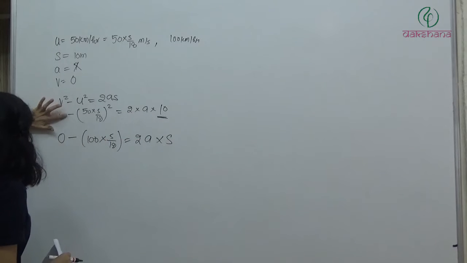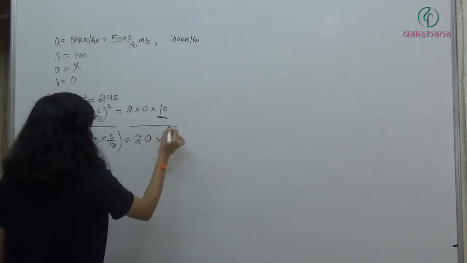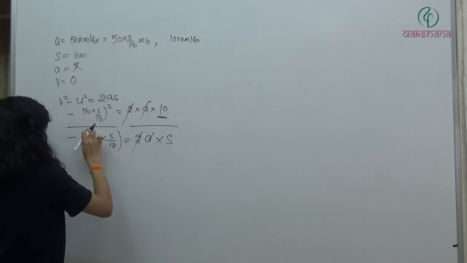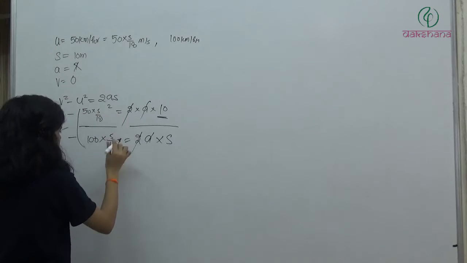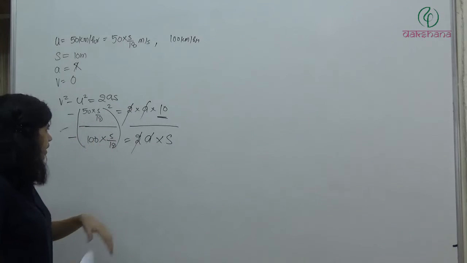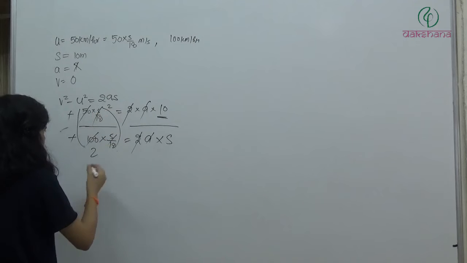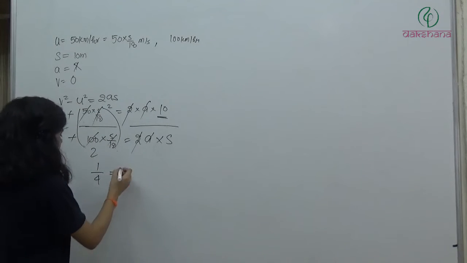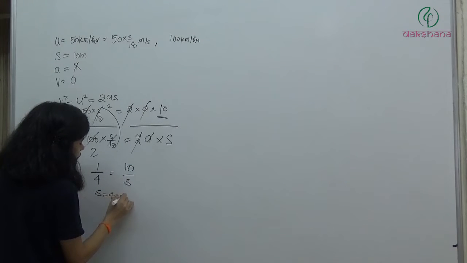Now what can we do? Just remove the 0 here and divide these two equations. 2A is cancelled. Now I can put it like this: (50 into 5 by 18) square over (100 into 5 by 18) square, and the minus signs are cancelled. The ratio of 50 to 100 is 1 by 2, so we get 1 square by 2 square, 1 by 4, is equal to 10 divided by S. So what are we getting? S is equal to 40 meters.